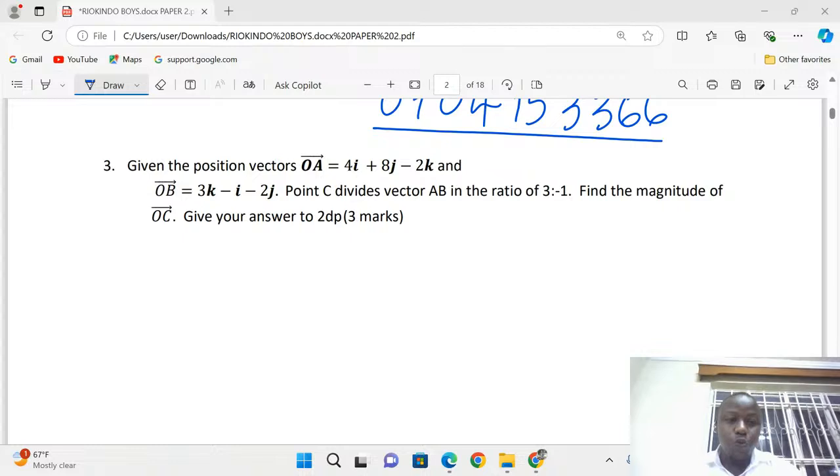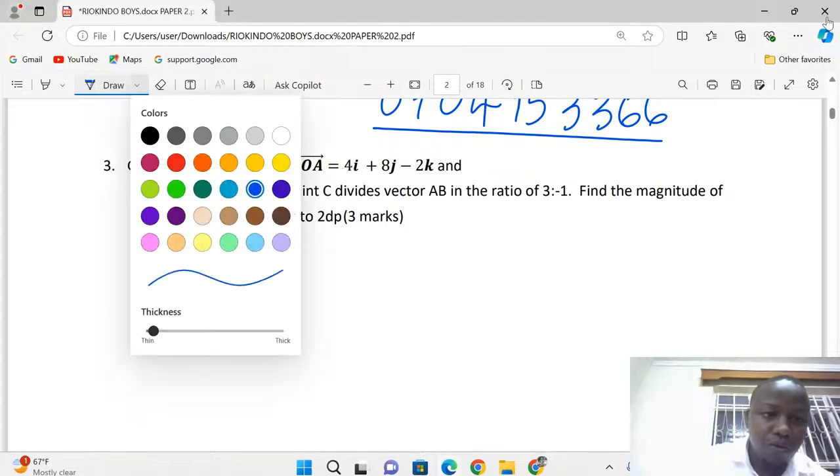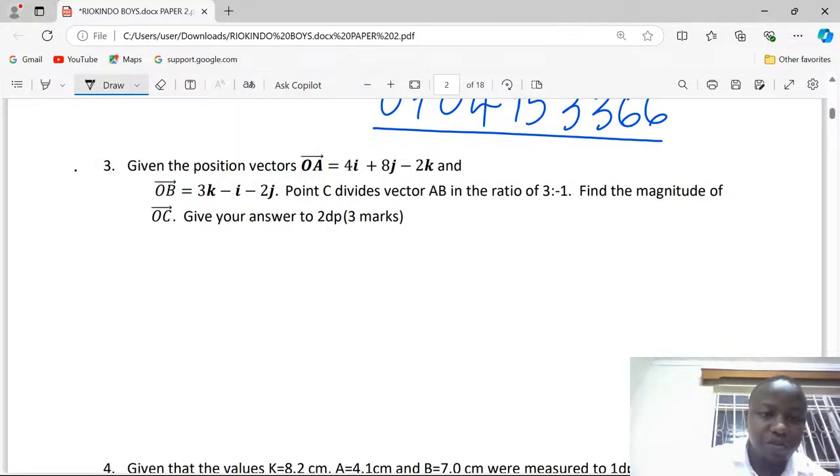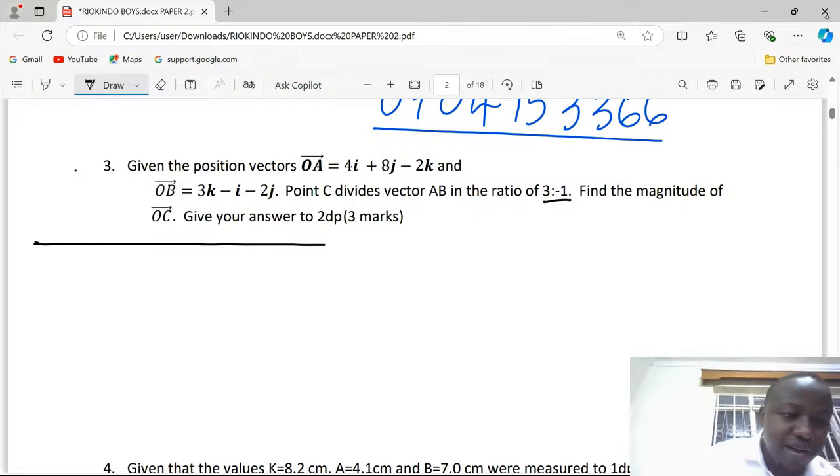Okay, now to our question. Back to evaluating the magnitude of a vector. These are several concepts at the same time. Generally, we're going to use what we call the ratio theorem. If you have two vectors, you can see the kind of ratio here, and you will know that point C is an external divider.